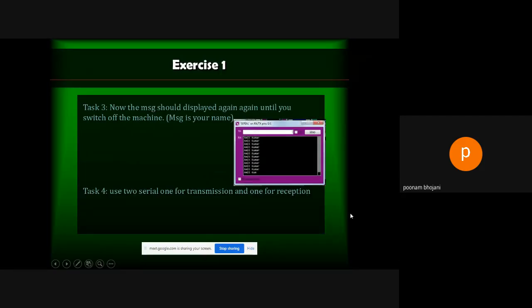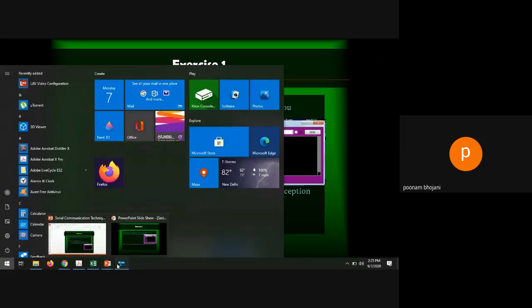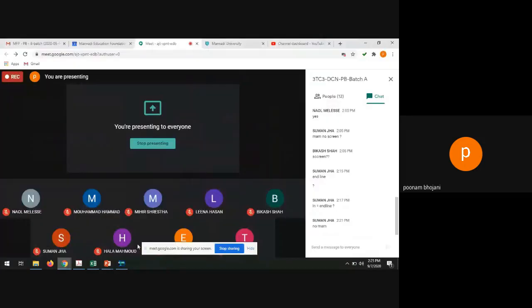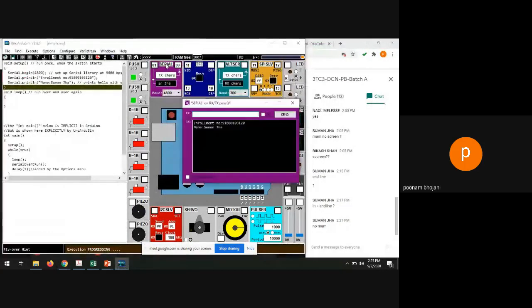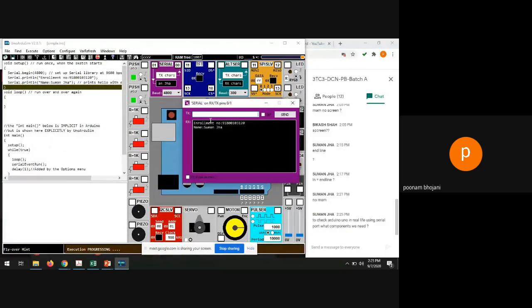So if you understand that, let us do exercise 3. Now the message should be displayed again and again until you switch off the machine. So let's say you want to display your enrollment number and name, whatever you have written here, but not only one time, as you can see over here in the serial port. I want to display enrollment number name, enrollment number name, enrollment number name. It means it should be printed infinite times.